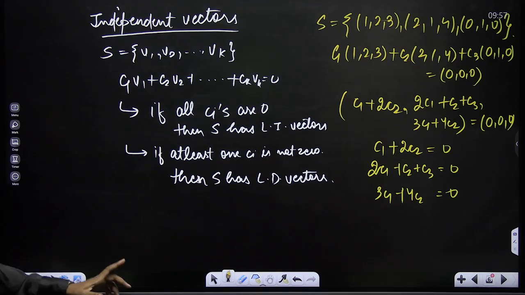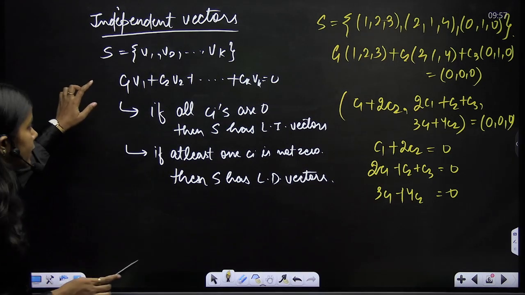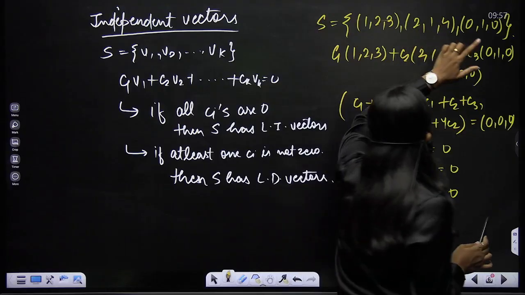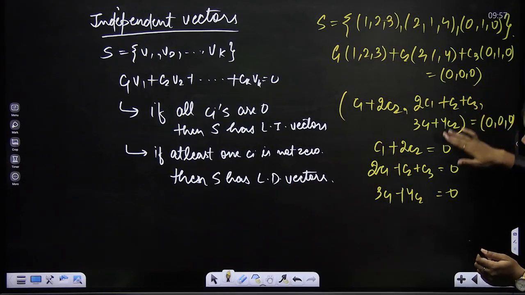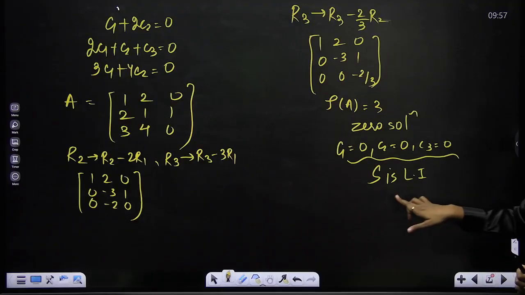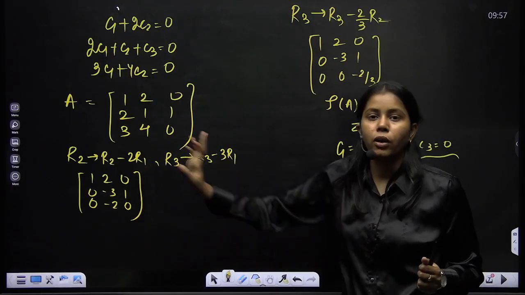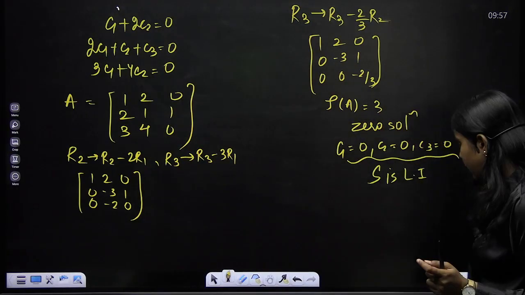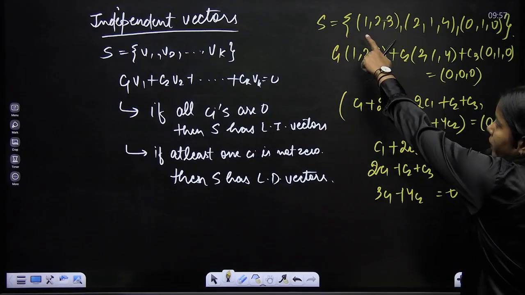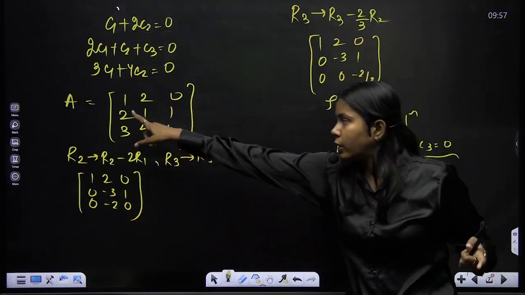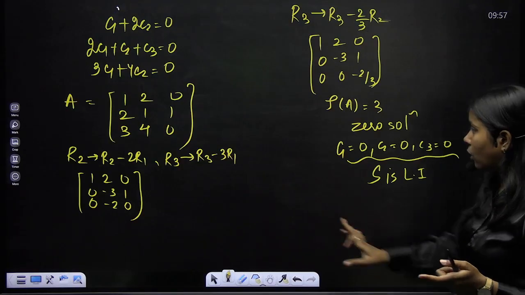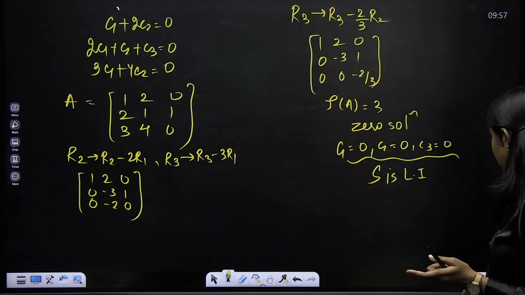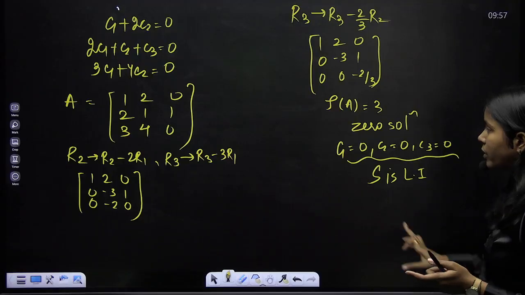Right, but one thing you can notice here is that I have taken 1 2 3, 2 1 4, 0 1 0. What did I do? I multiplied it with C1, C2, C3, solved the system of linear equations, and from the system of linear equations I got this matrix A. But one thing you can check here: the first vector is 1 2 3, the first column is 1 2 3. The second vector is 2 1 4, the second column is 2 1 4. The third vector is 0 1 0, the third column is 0 1 0.